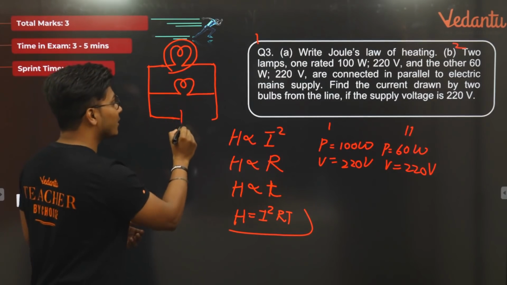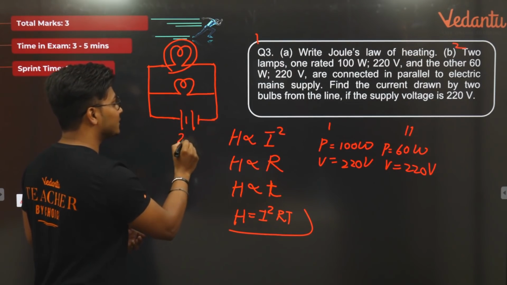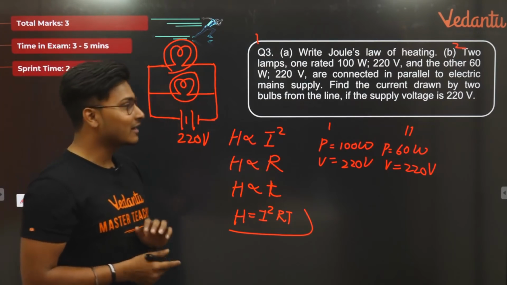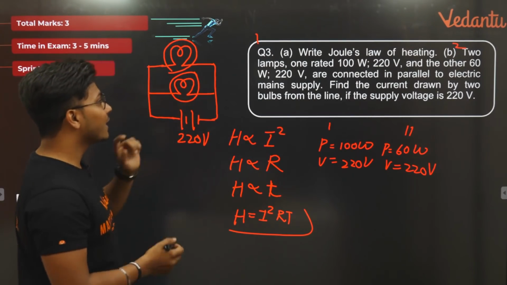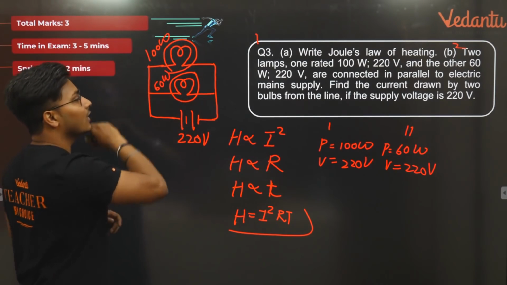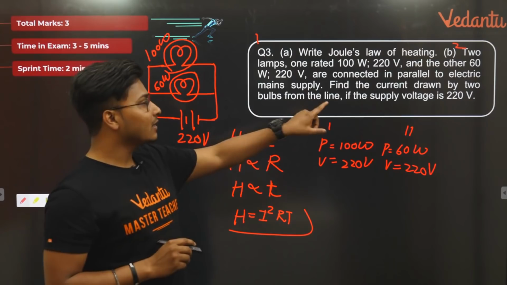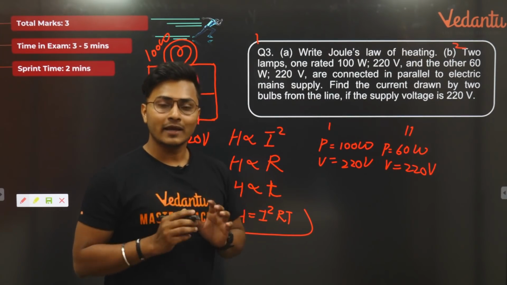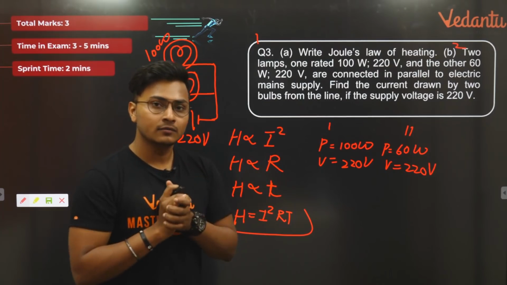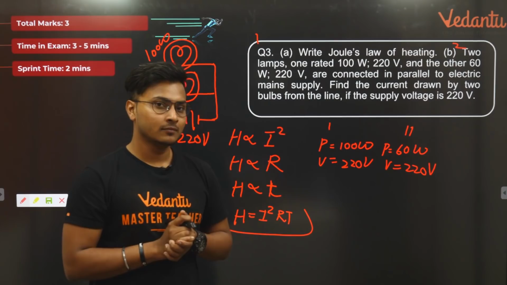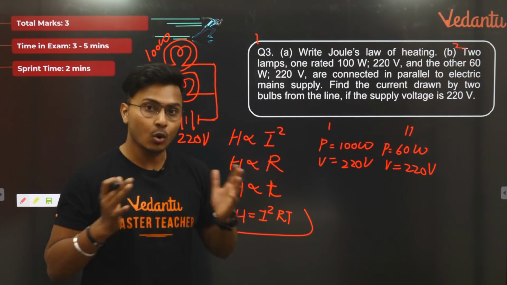Yes, so both of them are connected to a 220 volt source. You guys are amazing. We have made 2 hearts, I mean bulbs. Now it says that the power of one is 100 watt and the power of the other is 60 watt. Now what is it asking? Find the current drawn by the 2 bulbs from the line. We can do one thing. We can either find out the total current, or find out the current individually and add them. But here they have not asked us the total current.